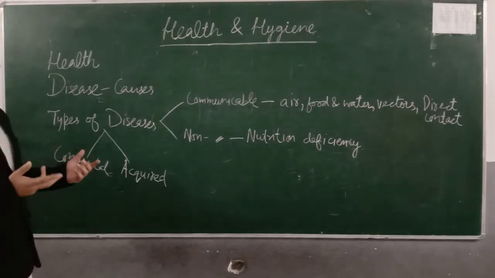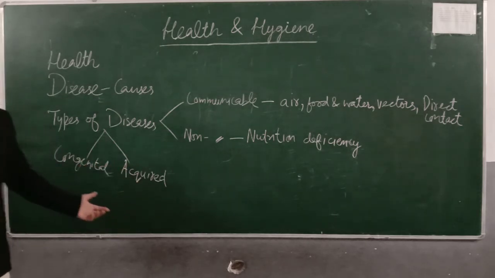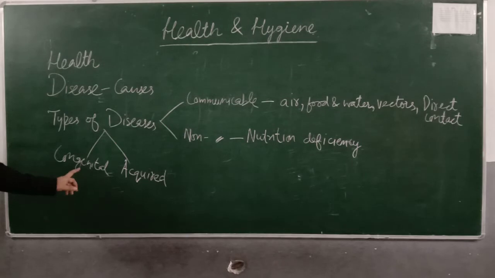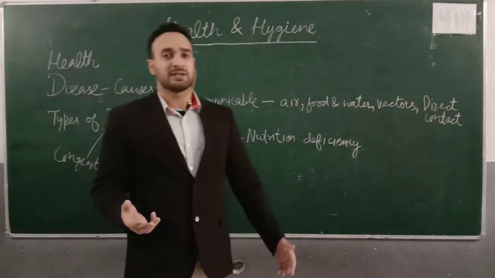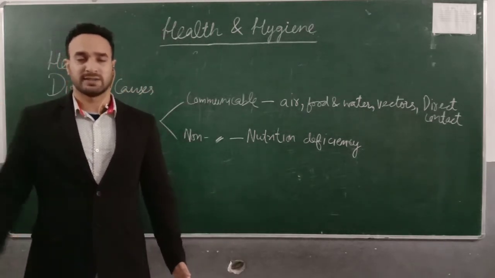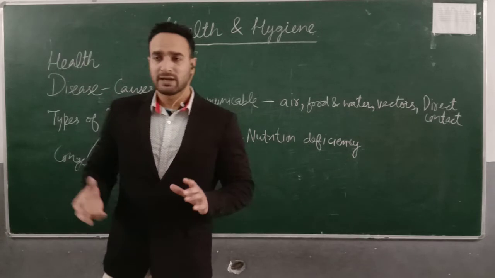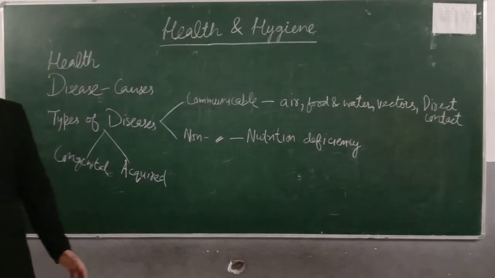Now, diseases can be of many kinds. They can be congenital and they can be acquired. Congenital diseases, as the name suggests, are present with us since our birth. We were born with this disease. So the diseases that are present at birth are called congenital diseases.